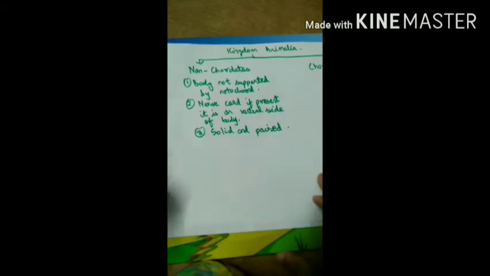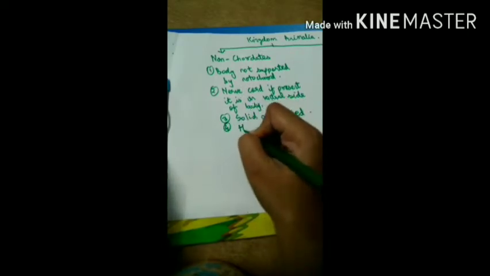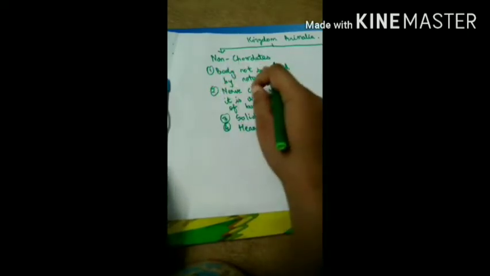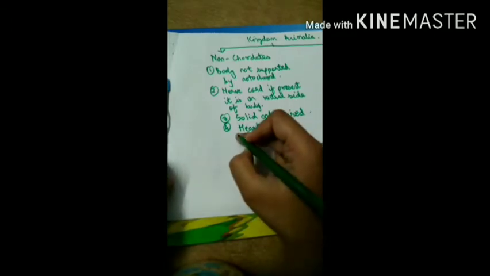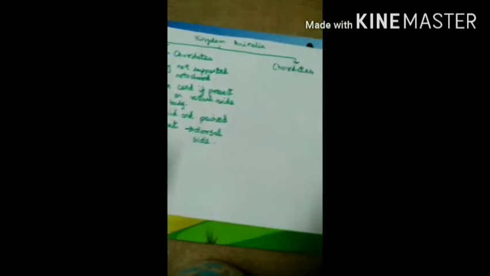Okay, and one more characteristic I'll write down is heart. How is the heart present in the non-chordates? Heart, if it is present, is on the dorsal side of the body of the organisms. These are the non-chordates. Now what are chordates?